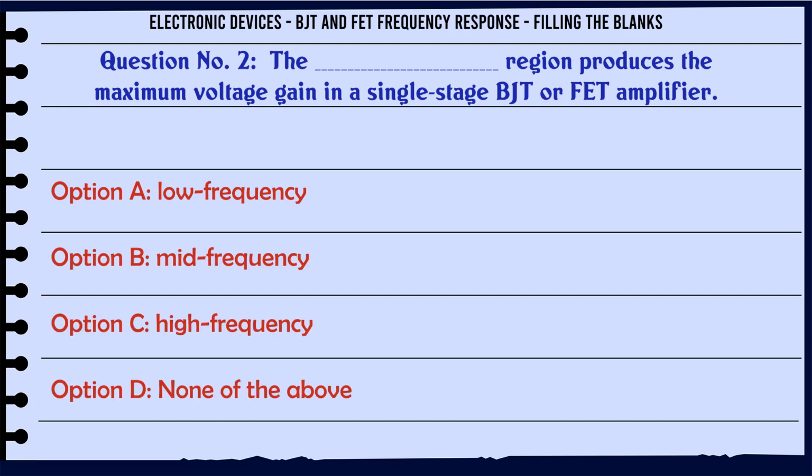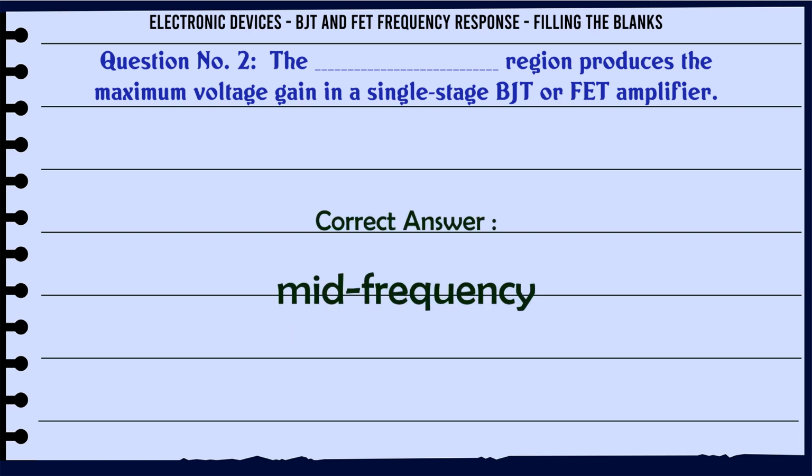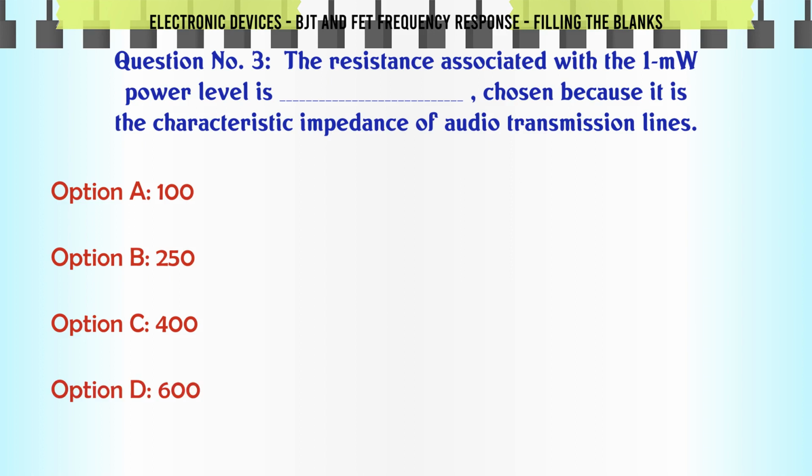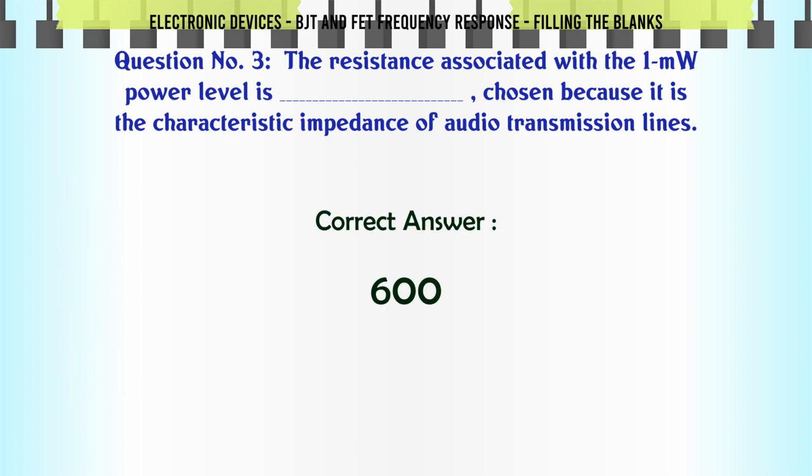A. Low frequency. B. Mid frequency. C. High frequency. D. None of the above. The correct answer is mid frequency. The resistance associated with the 1 mW power level is chosen because it is the characteristic impedance of audio transmission lines. A. 100, B. 250, C. 400, D. 600. The correct answer is 600.